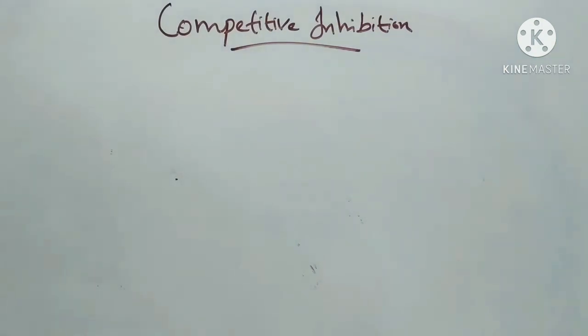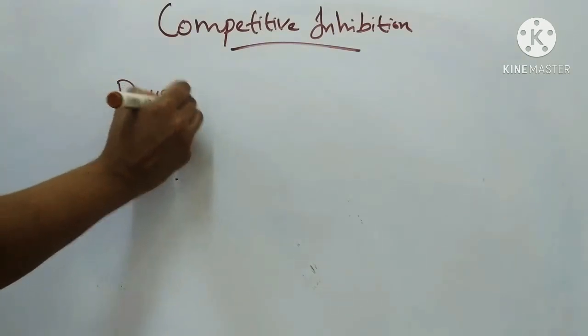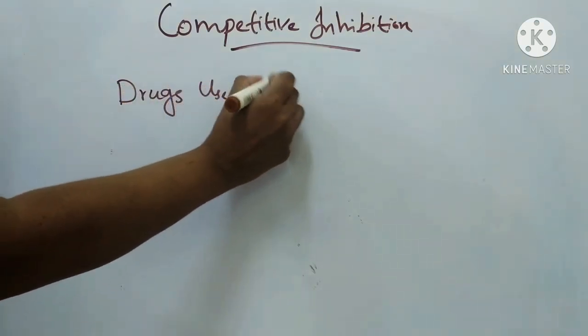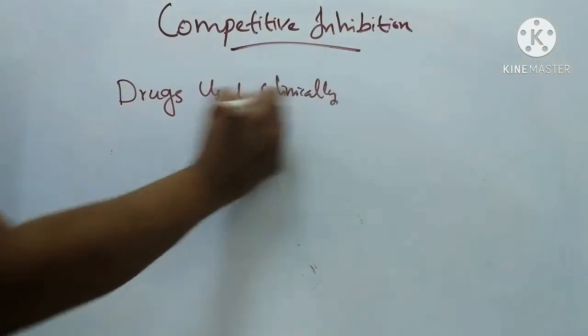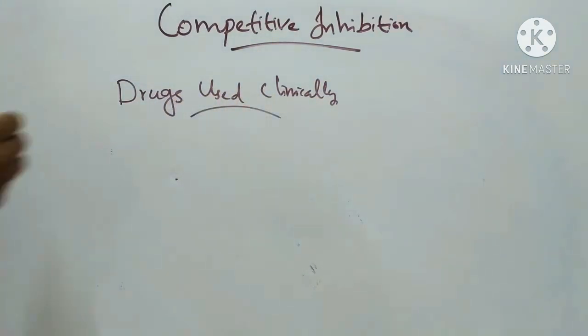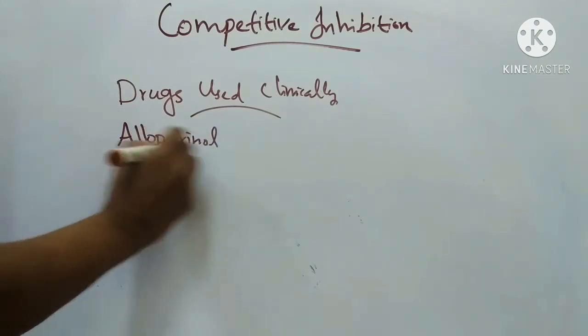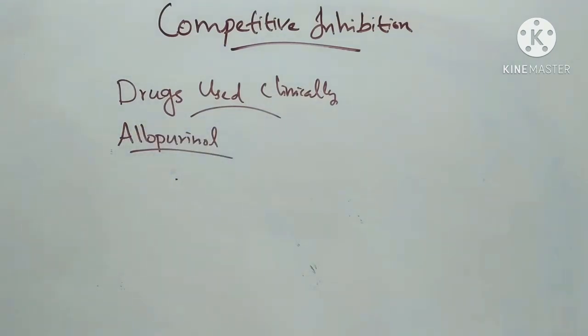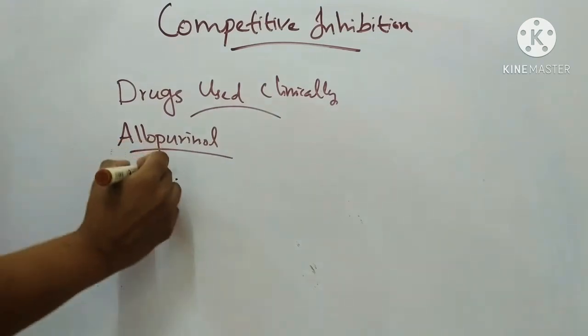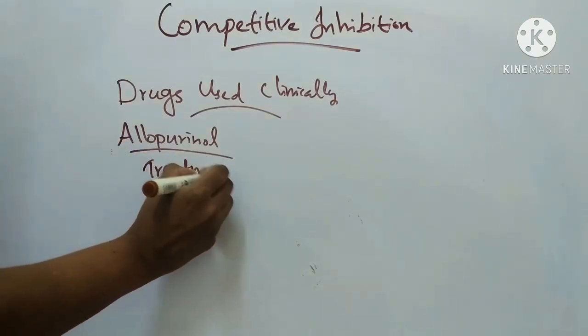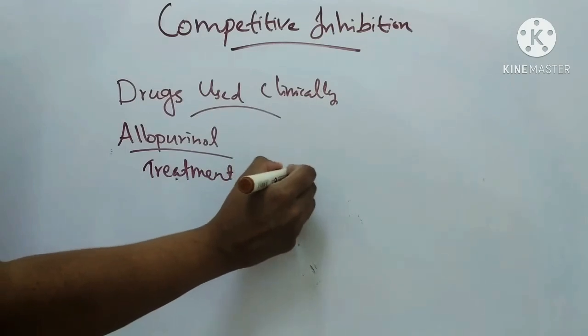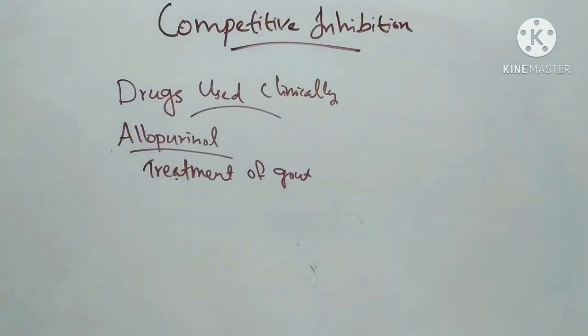Examples of competitive inhibition in biological systems or drugs used clinically. First one is allopurinol. This is a drug used for treatment of gout. Uric acid is formed in the body by oxidation of hypoxanthine by the enzyme xanthine oxidase.